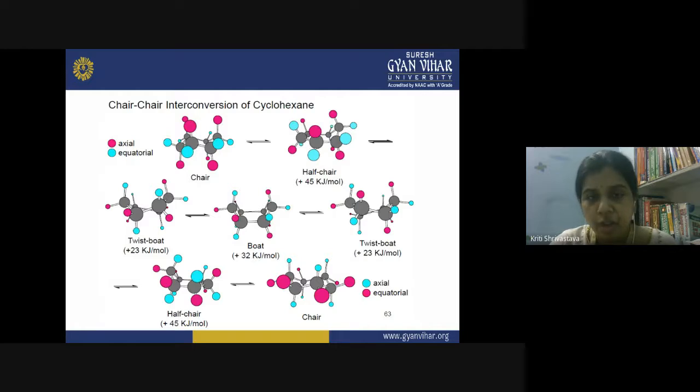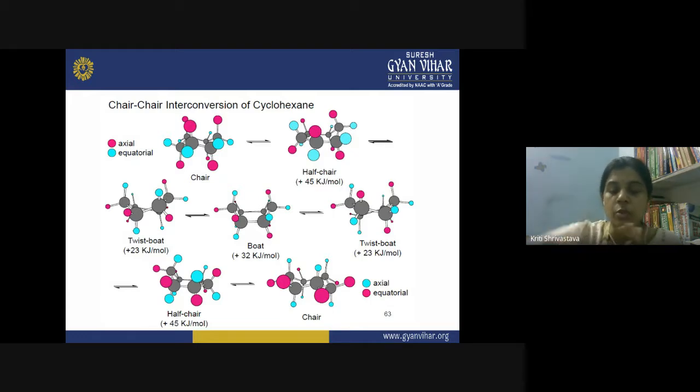First of all, look at this diagram. We are starting from a chair conformation. Now, what happens in this chair conformation? One vertex is down and one vertex is up. Now, it is converted into half chair. So, one vertex is coming to the plane of the molecule and the other vertex is still up. Then it becomes a twist boat when the two vertices are twisting and facing away from each other. Then it is converting into boat conformation. In the boat conformation, both the vertices are on the same side.